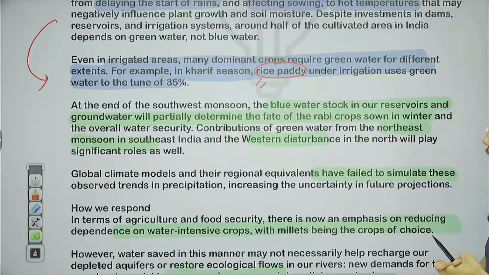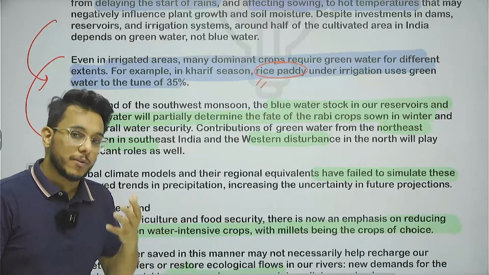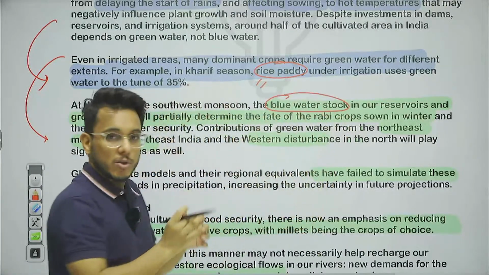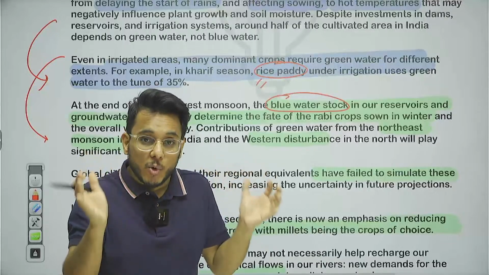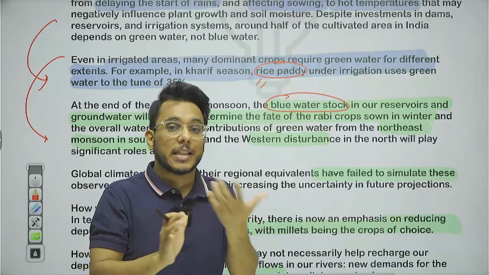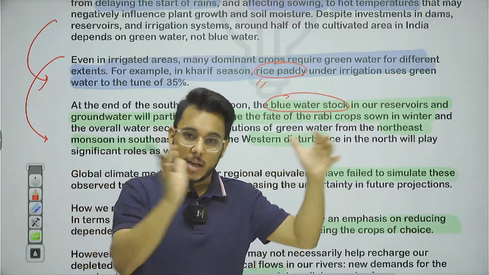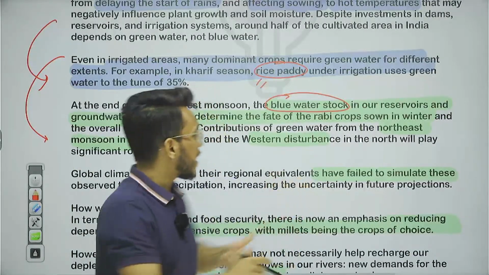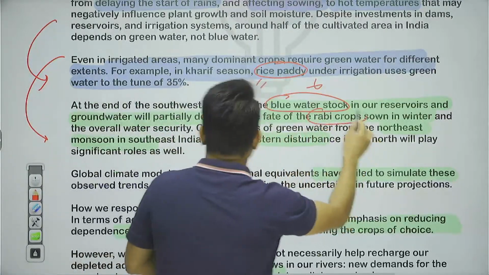Then guys, further moving on. Now, if the monsoon is weak, why is the monsoon getting weak? Because of El Nino. If the monsoon is weak, we need to depend on the blue water, that is the water in our reservoirs. And the amount of blue water that we have in our reservoirs will determine what the productivity will be in the Rabi season. Now see, even these blue water reservoirs, lakes, dams, etc., get recharged by the rainfall. So if rainfall is not good, even this blue water stock will not be good. And if the blue water stock is not good, even the Rabi crops will be impacted.